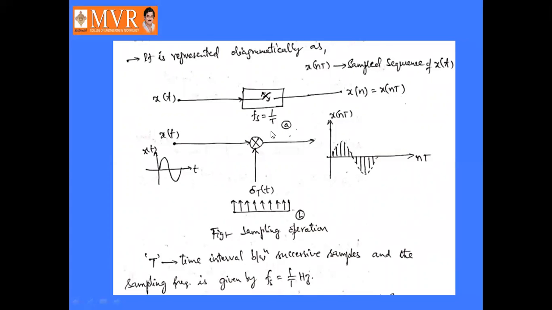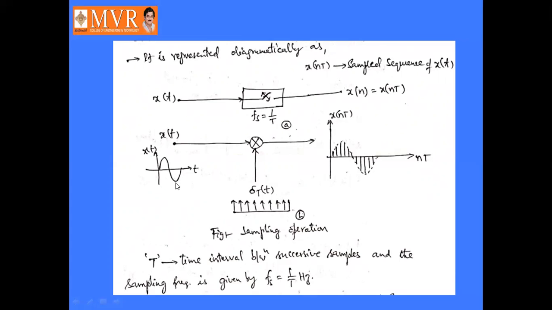If you see this diagram, x of t is the original signal, which is multiplied with delta T of t. Delta T of t is nothing but a train of impulses. These two are multiplied so that we get the sampled sequence of the given original signal x of t.